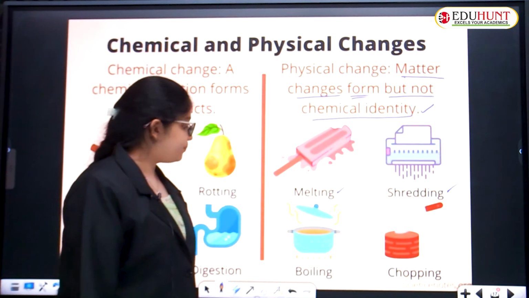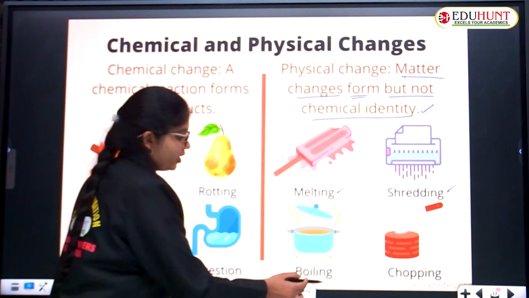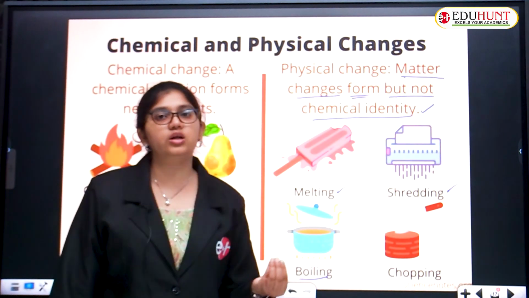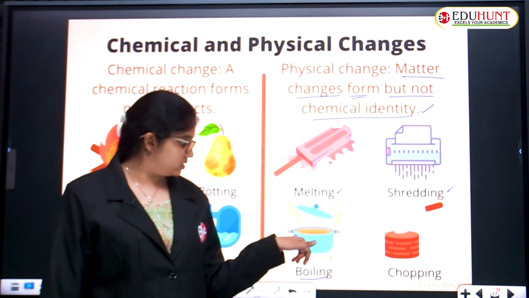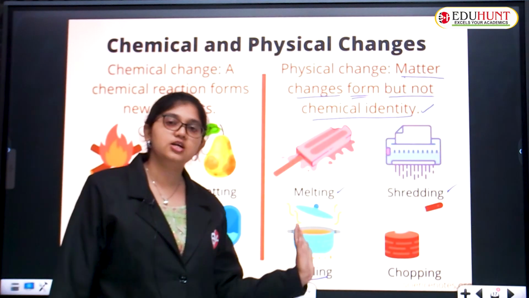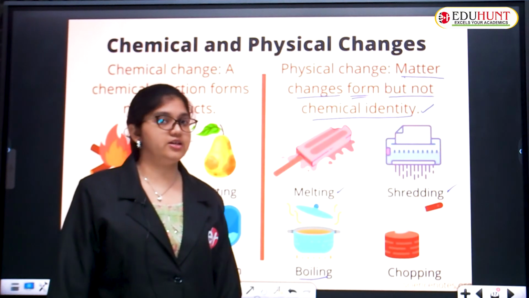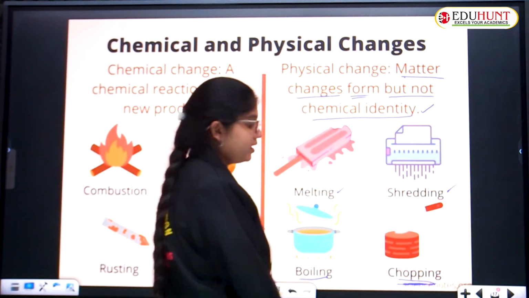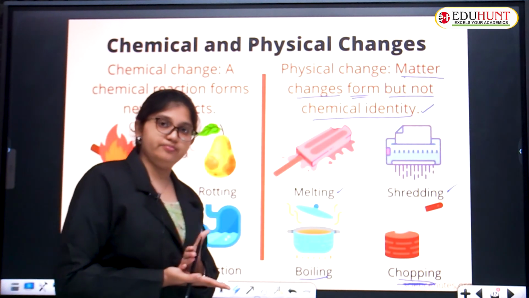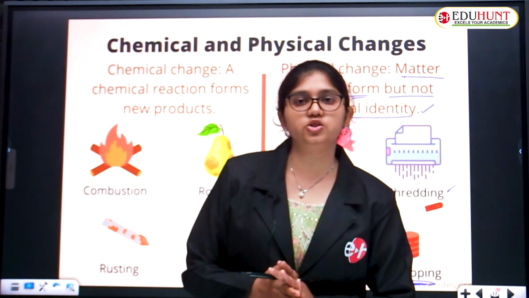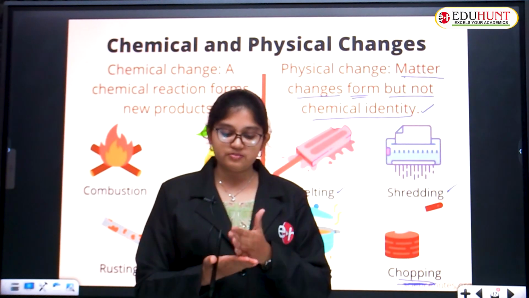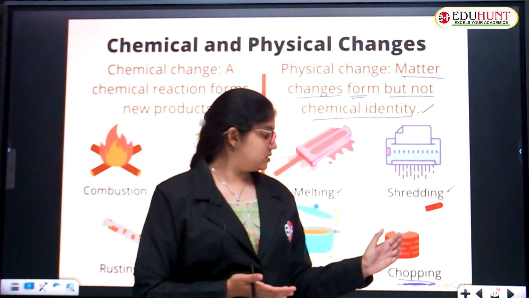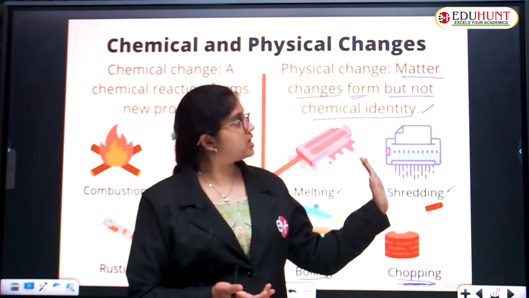Now one more example we have, that is boiling. Boiling means when water is heated, the water content changes into vapor state. You can see the vapors rising. That is a physical change of matter. It is also an example of a physical change. And lastly we have chopping. Chopping means cutting vegetables. That is also an example of a physical change. The size changes but there is no new substance formed. Cutting, slicing, chopping. These are examples of physical change.